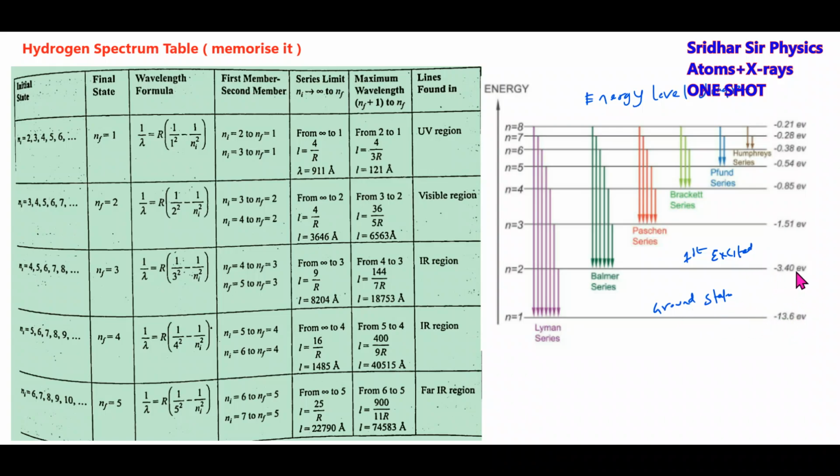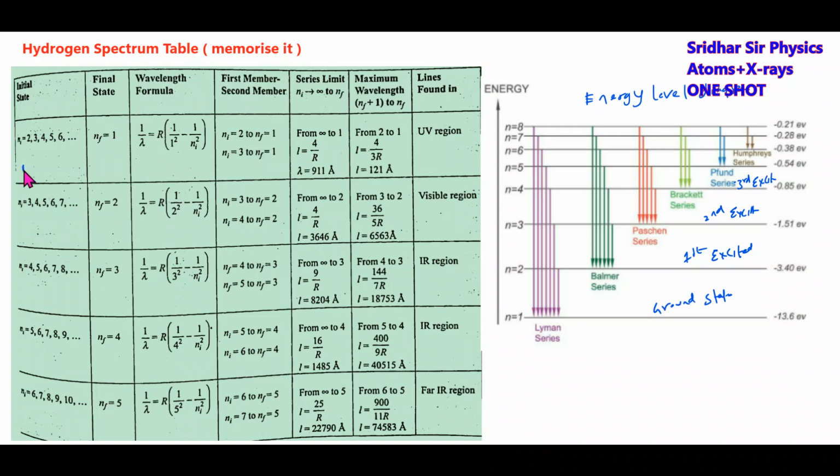In the first excited state minus 3.4, second minus 1.5, then minus 0.8, like this. This is called the second excited, third excited. Now initial states 2, 3, 4, 5, and 6. So this will be the series. This will become the Balmer series. Final state, the wavelength, series limit, UV region.